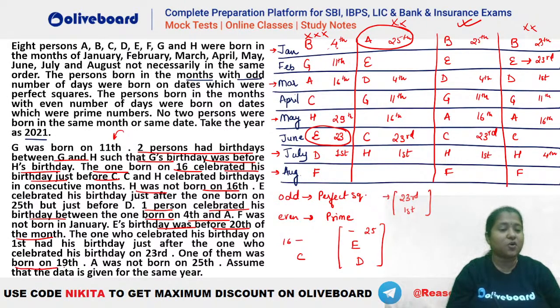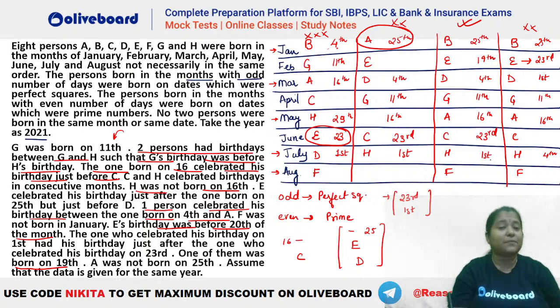Now one of them is born on 19th. Now what is 19? 19 is an odd value, right? 19 is a prime value here. So that means it has to be in a month with an even number of days. So who will it be? You can see that we are left with only February and August. Out of them, February has 28 days. That means this person will be 19th in here. Right? So this will be 19th.